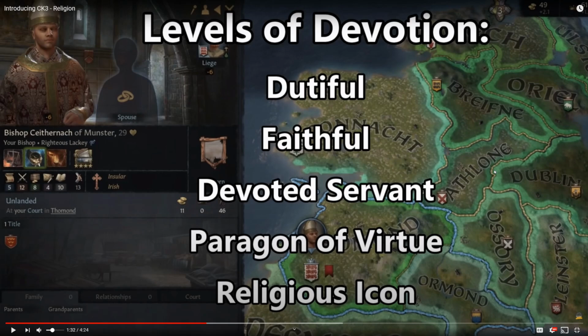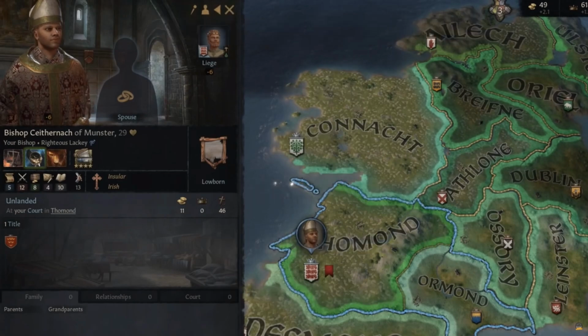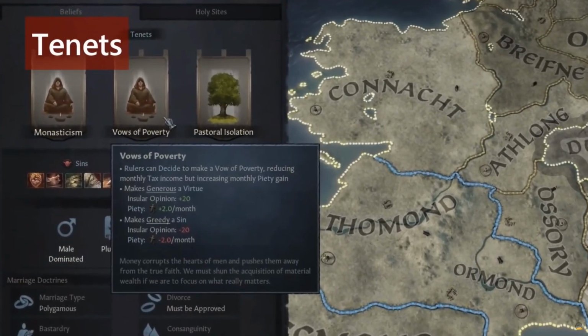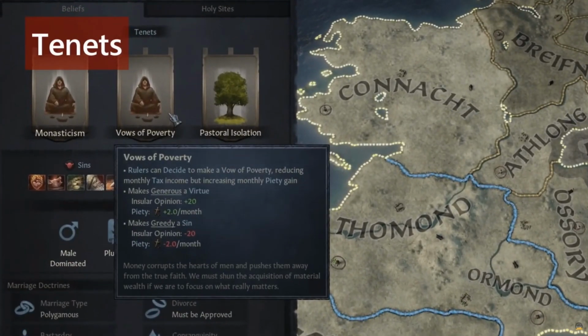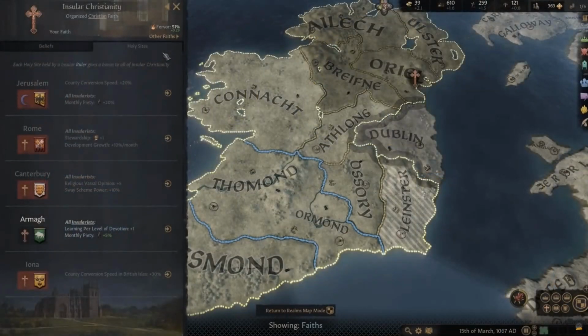Okay, so this is like a recruit, and this is like you're that guy. Each level increases the clergy's opinion of your ruler. Another important element to religion is tenets. Tenets represent the faith's unique quirks and rites. Okay. Religions also have holy sites. They're specific locations that are considered important to your ruler's faith.